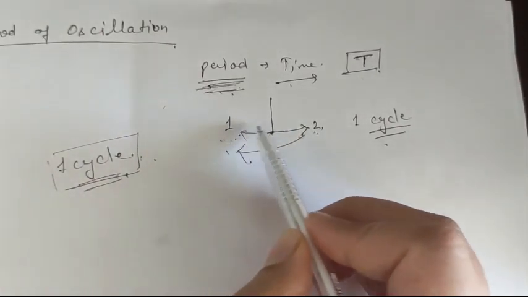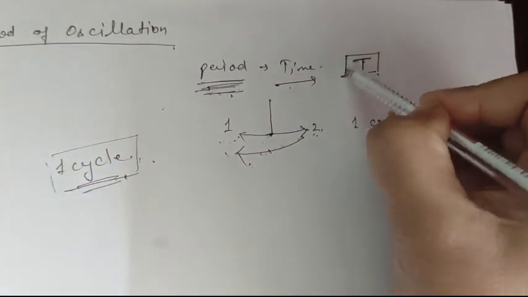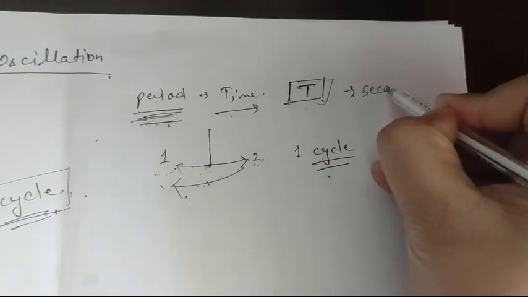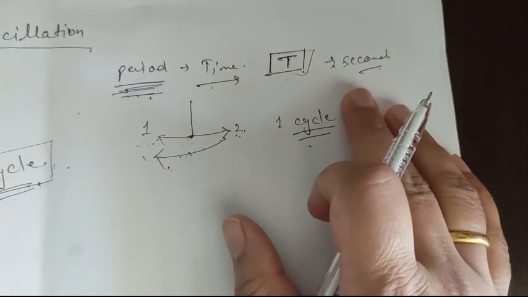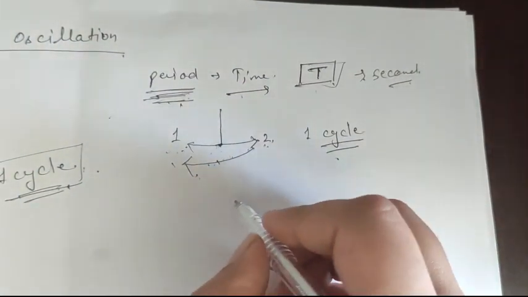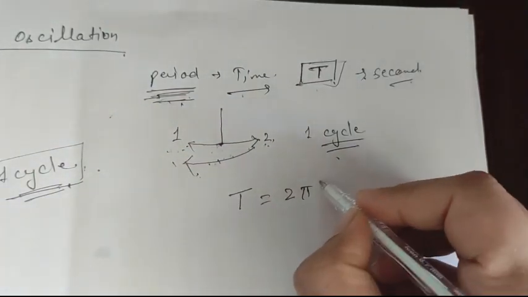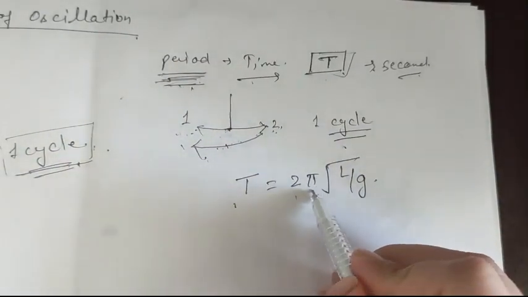This one complete oscillation is called the period. As it is time, its unit is seconds, which we usually use for time. And mathematically, the formula is T equals 2 pi root of L by g.